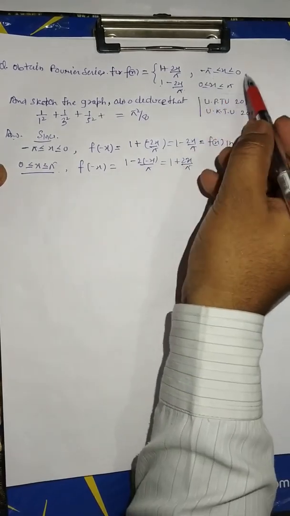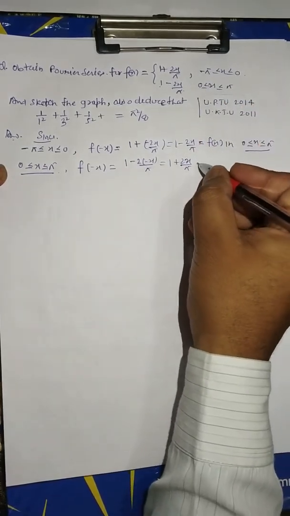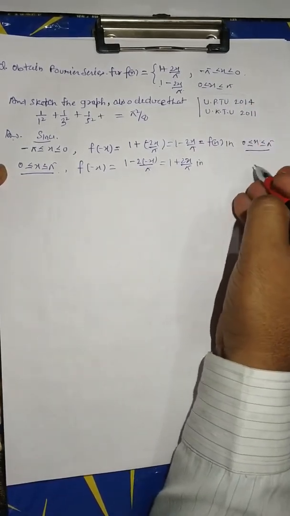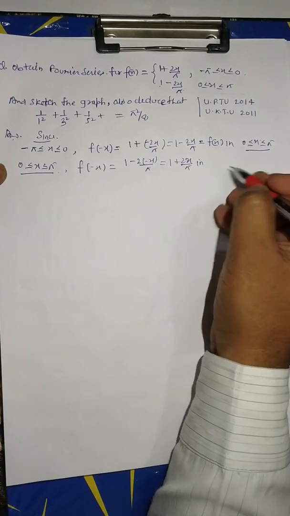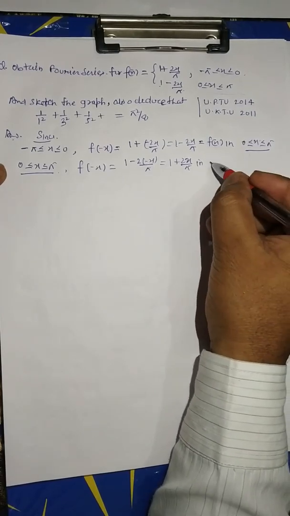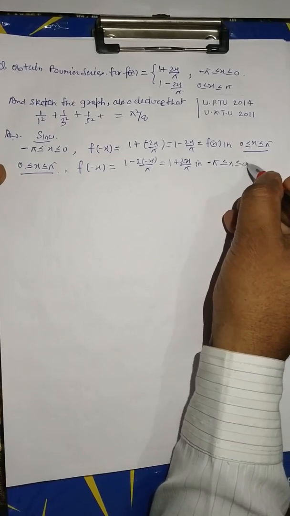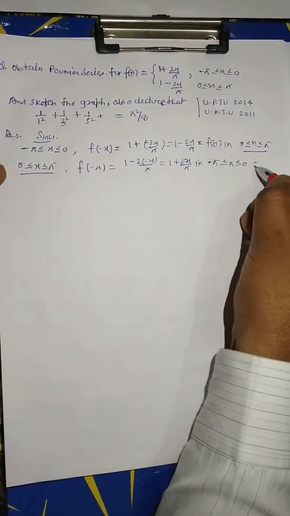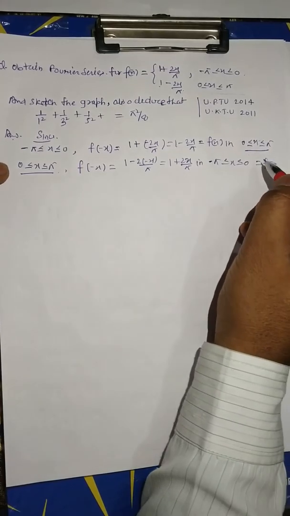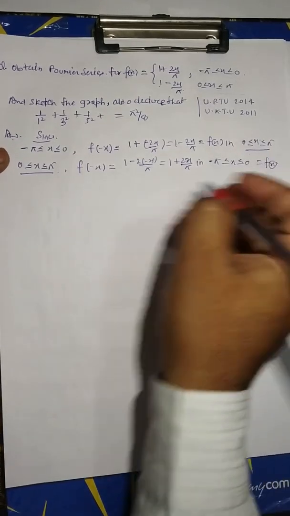This is the value in this interval. Lying in the interval minus pi will also be f(x). Now we can say f(x) is an even function.